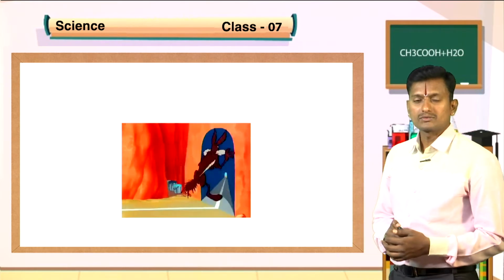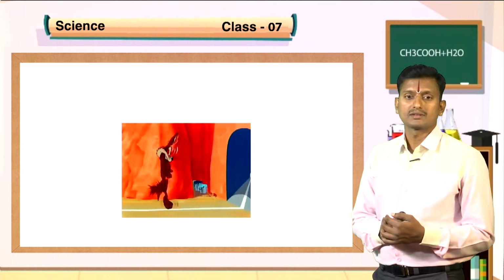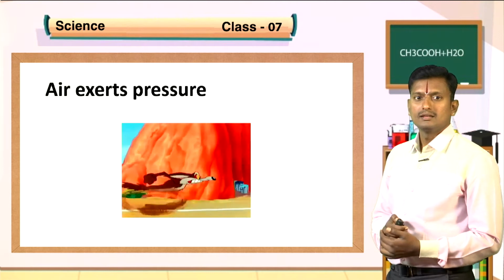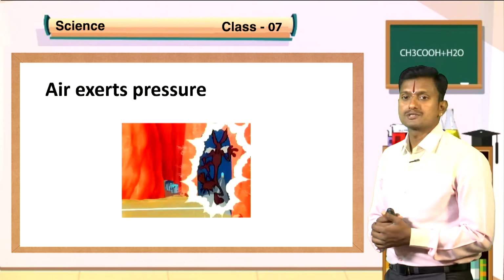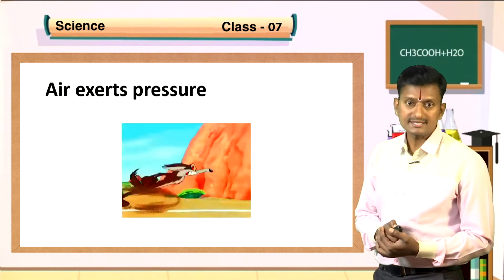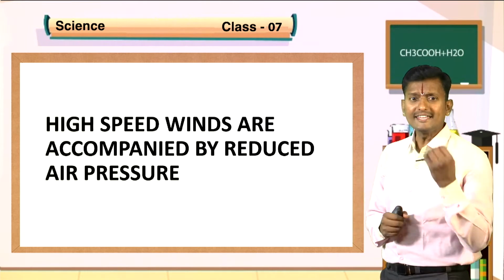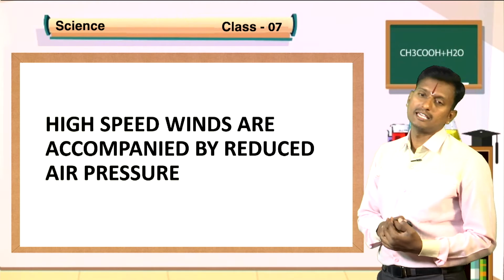In the same way, we learned that air exerts pressure through different experiments. So, air exerts pressure. This is the main concept we learned in the previous class. The next concept is that high speed winds are accompanied by reduced air pressure.